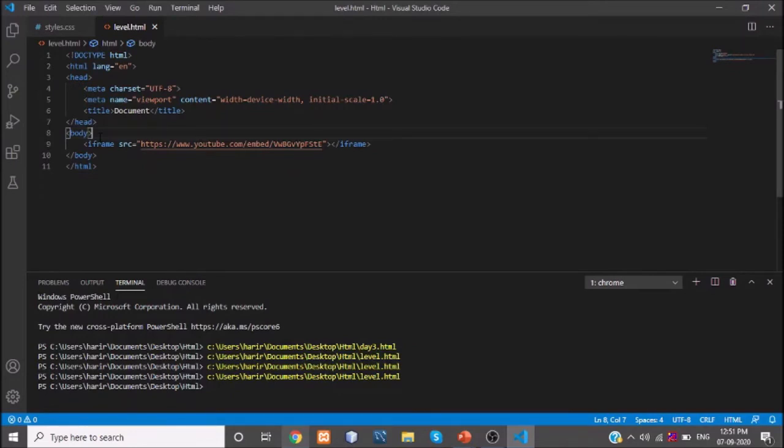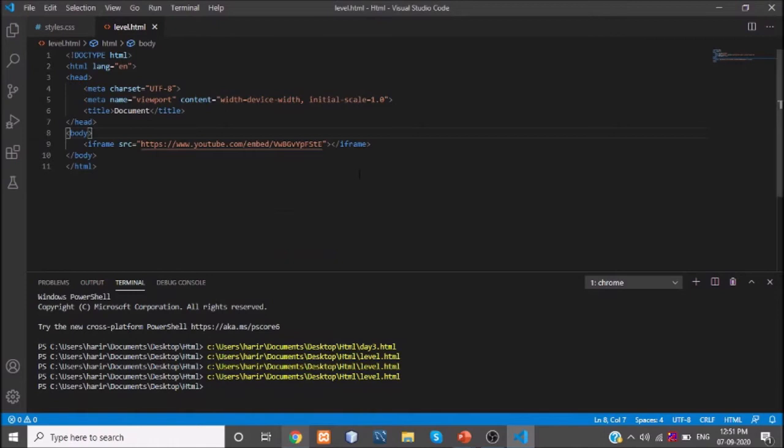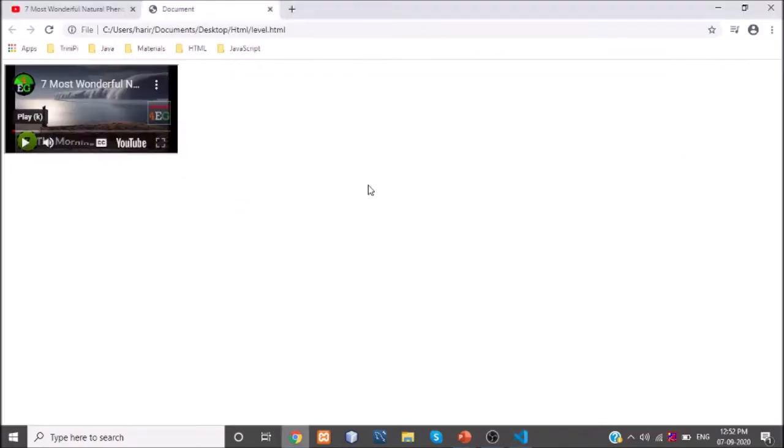Similarly, as you all know, we can increase the height and width of your YouTube video size. It is currently using the default height and width, and you can change them. For that we have to specify two attributes. I am giving height as 250. Then, to change the width of the YouTube video size, I'm giving width as again 250. Let's see how it appears.